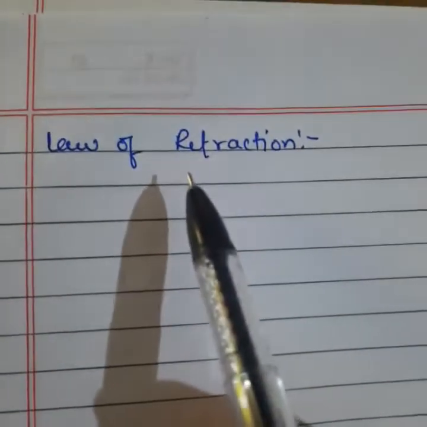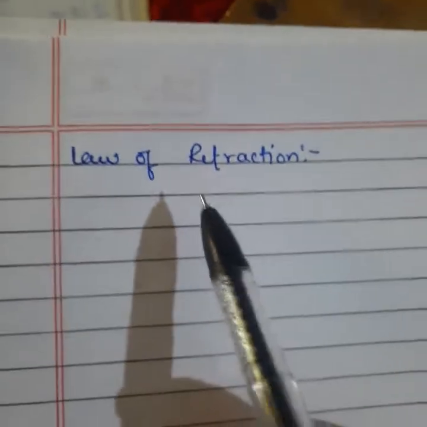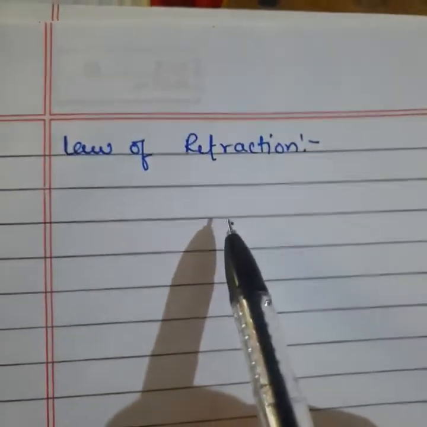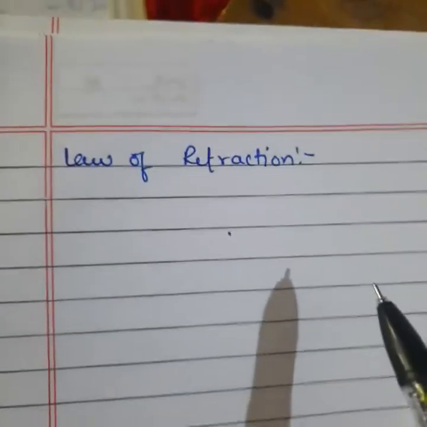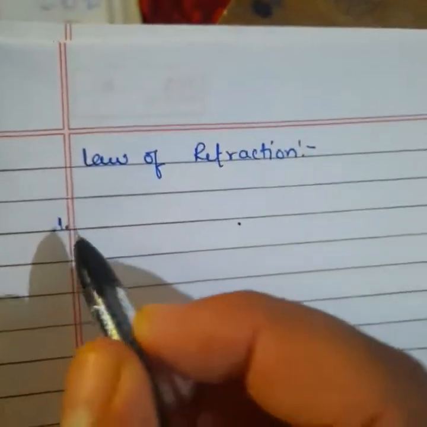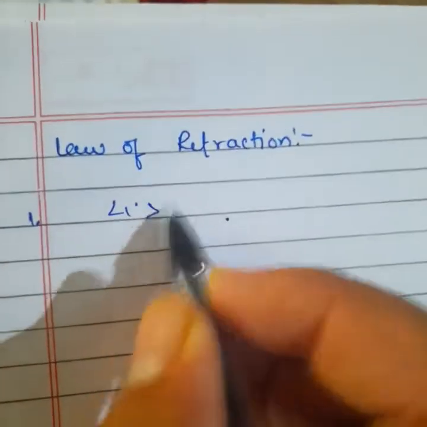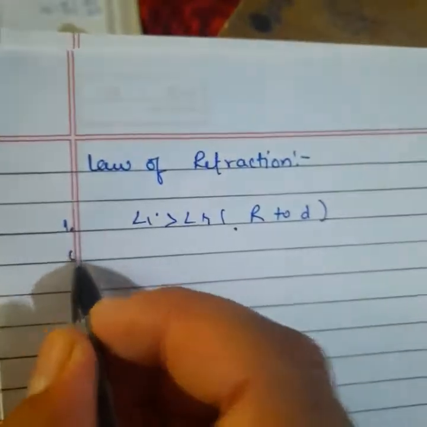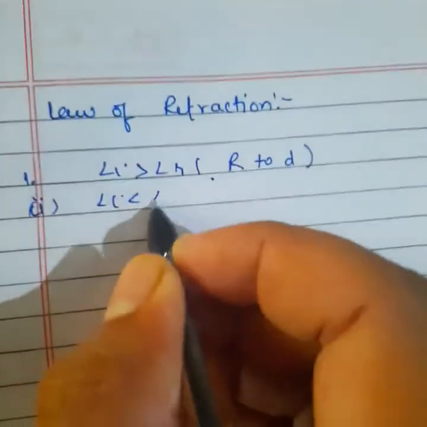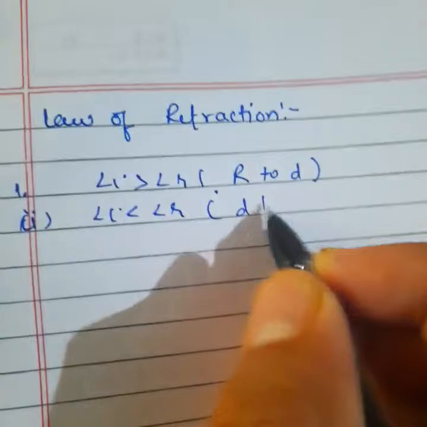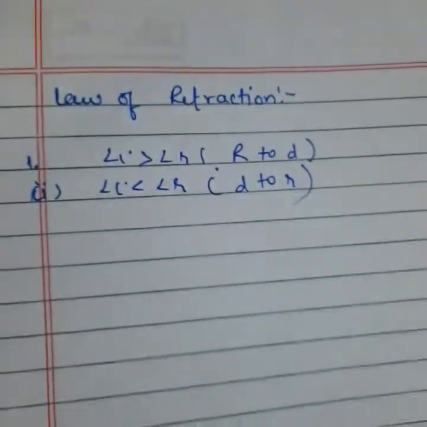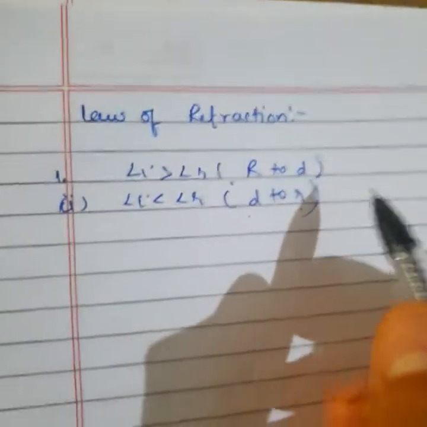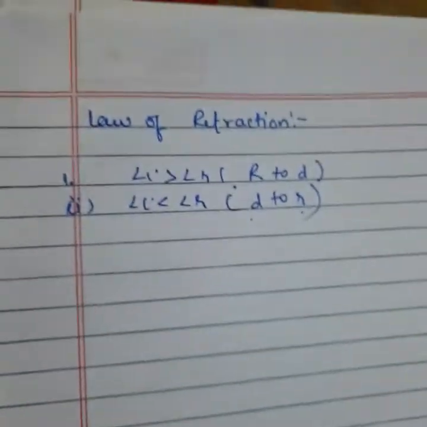Let's say completely about refraction. When light travels from a rare to a denser medium, it will bend towards the normal, and when it travels from denser to rare, it will bend away from the normal. Clear? In the case of a rare medium, if angle I is greater than angle R, we can say light travels from rare to denser medium. If angle I is less than angle R, we can say light is traveling from denser to rare medium. Say yes or no? So I explained denser to rare and rare to denser, and speed also works behind refraction only.